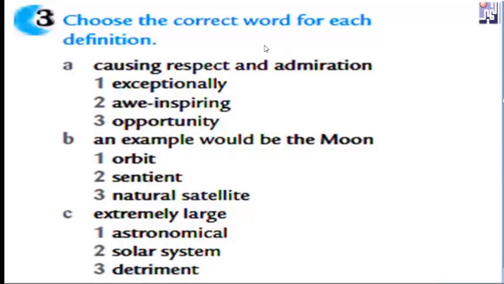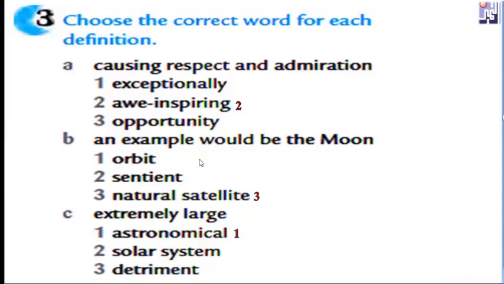Next, choose the correct word for each definition. Causing respect and admiration: have a look. I think it is awe-inspiring. An example would be the moon. This is a natural satellite. Orbit, sentient? I don't think so. Natural satellite. Extremely large, this is an adjective. I think that the word is astronomical. So here, awe-inspiring, natural satellite, and astronomical.